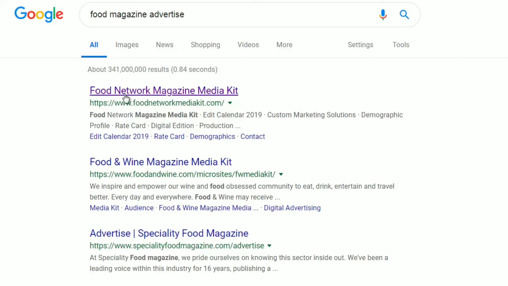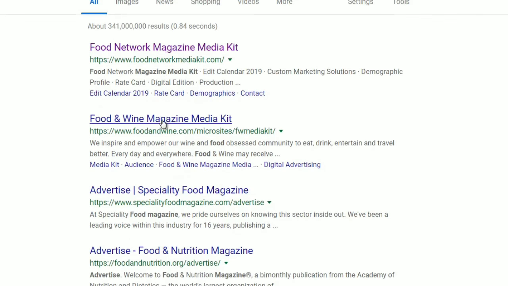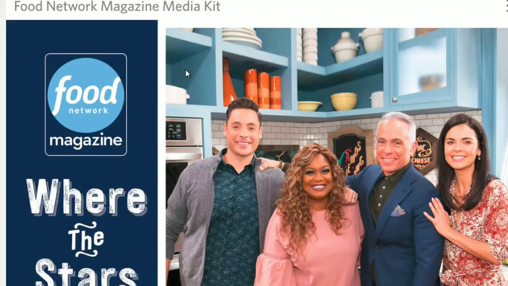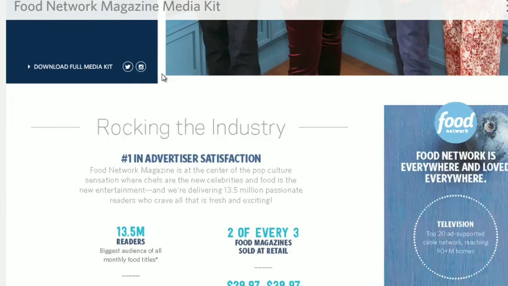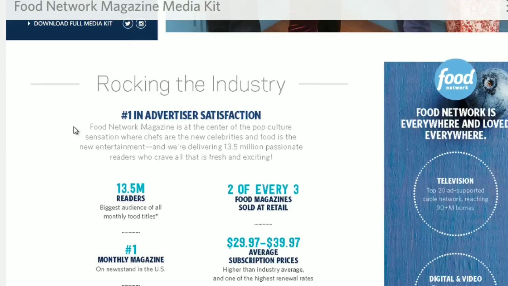So for example, the Food Network magazine media kit, the Food and Wine magazine. And bear in mind that we are not going to advertise on these networks necessarily. You can if you want to, but this will give us a better idea of the demographic. So essentially, a lot of these magazine companies, they want you to advertise. So in order to get you to advertise, they're going to provide you with the demographic information.